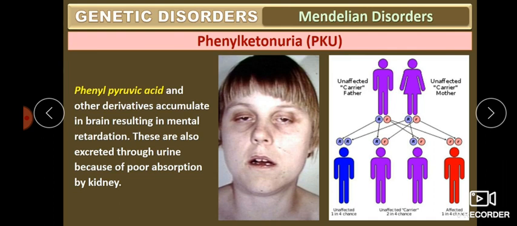Then you can see the chart: unaffected, the carrier father and the carrier mother. If both the father and mother are carriers, there is a 1 by 4 chance of an unaffected person, 2 by 4 chances of a carrier, and 1 by 4 chance of an affected child. That is called phenylketonuria. Some born children may have very little or retarded mental growth. This is due to phenylketonuria.